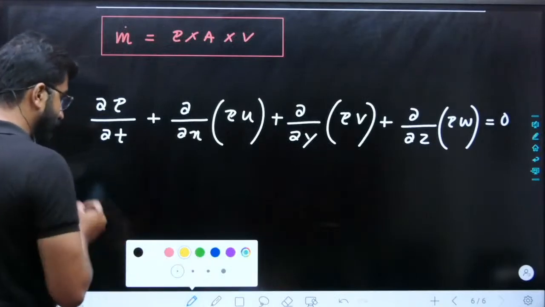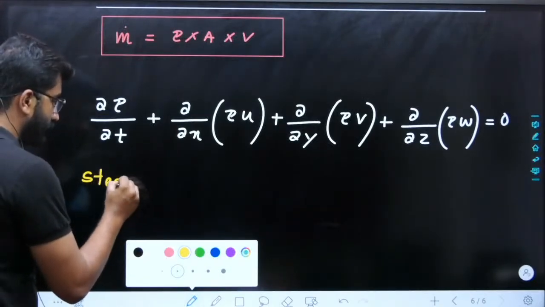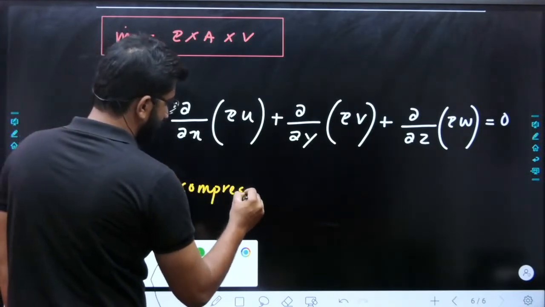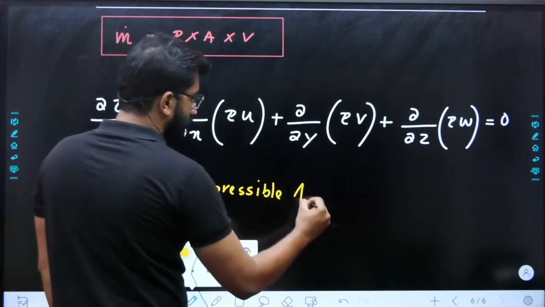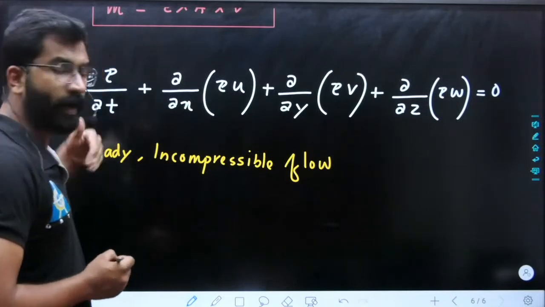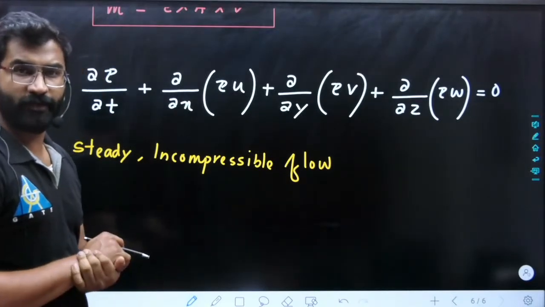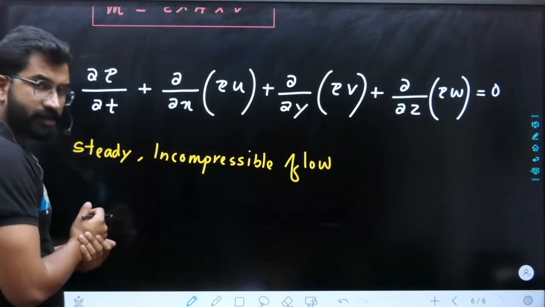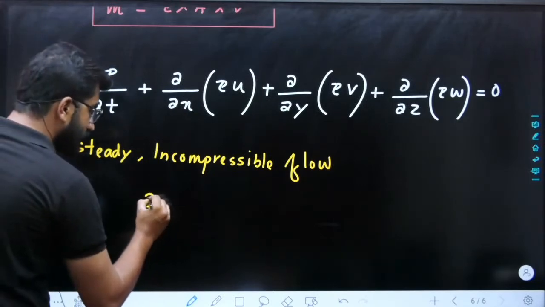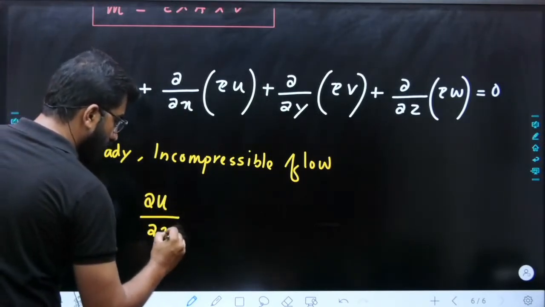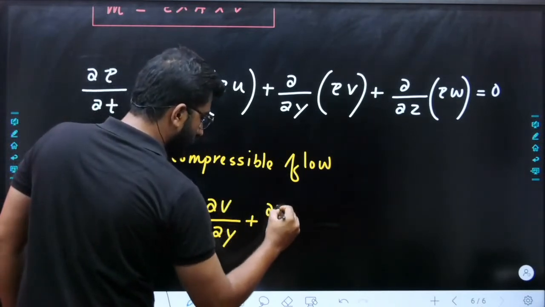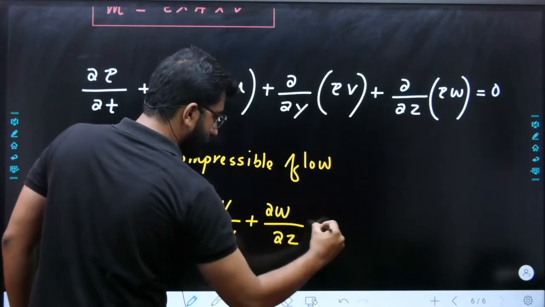In this, if it is a steady incompressible flow, steady flow means क्या हो जाएगा? Steady flow में d rho by dt cancel हो जाएगा, ठीक है? d rho by dt will be cancelled in case of a steady flow. Now incompressible in the sense what? आपका density constant हो जाएगा, है ना? Density will be constant. Now you can say for steady incompressible flow, dou u by dou x plus dou v by dou y plus dou w by dou z will be equal to 0.